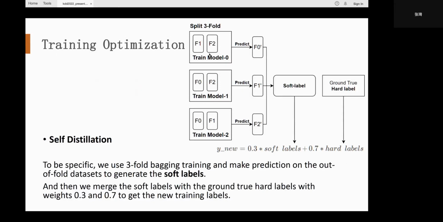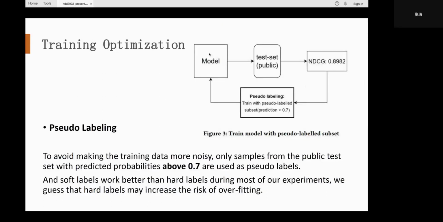And then we merge the soft labels and the ground truth hard labels with weights 0.3 and 0.7 to get new training labels. On the other hand, we also use our trained model to generate pseudo labels from the public test set to do further training. To avoid making the training data more noisy, only samples from the public test set with predicted probabilities above 0.7 are used as pseudo labels.